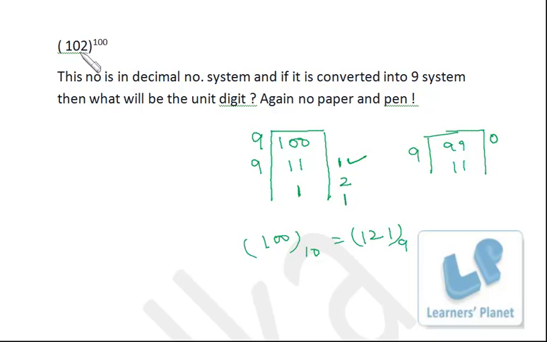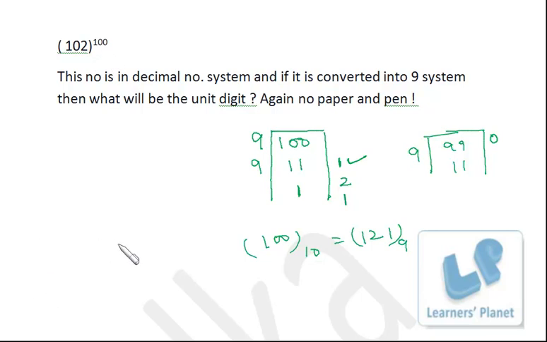So 102 raised to 100 is a multiple of 9. If you divide it by 9 to convert it into the 9 number system, you will get the remainder in the first step as 0, because it is a multiple of 9. So the unit digit will be nothing but 0.